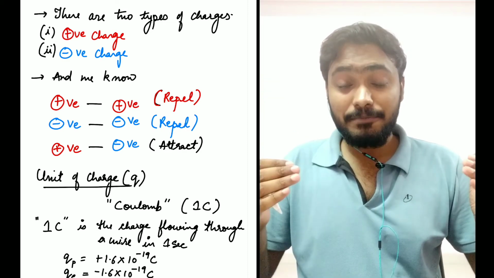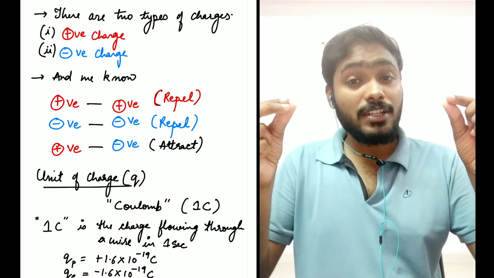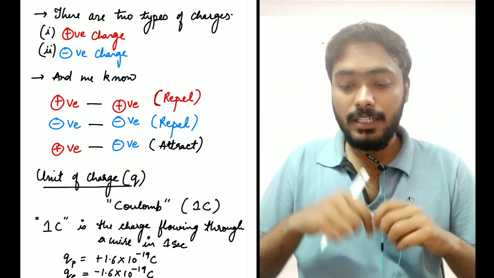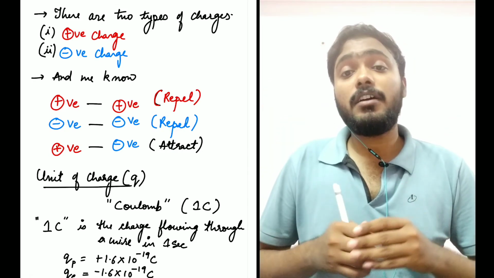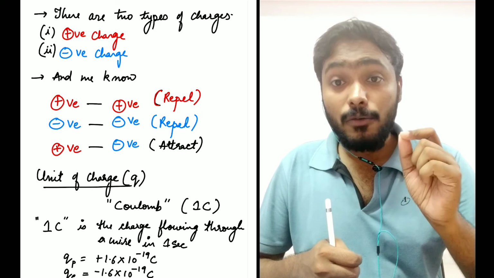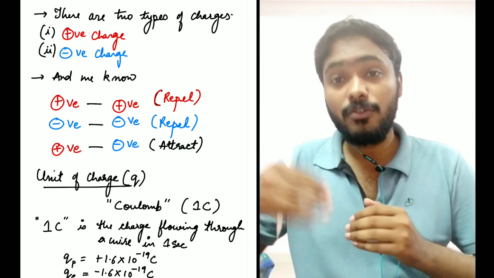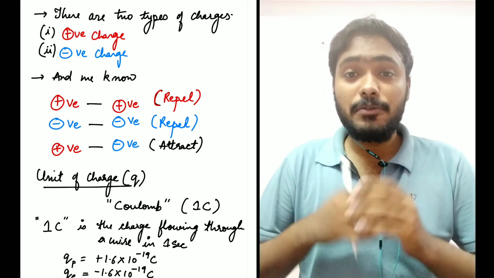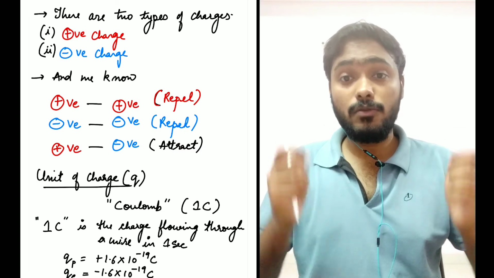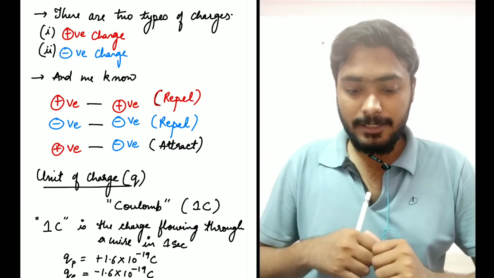The last thing, unit of charge. First of all, charge is abbreviated as small q, right? The unit of charge is named after a famous scientist who was responsible for Coulomb's law. I'm sure all of you must have heard of Coulomb's law, which we are going to discuss in our further classes. So the unit of charge is named after this scientist, Coulomb, which is abbreviated as 1 C, capital C, right?